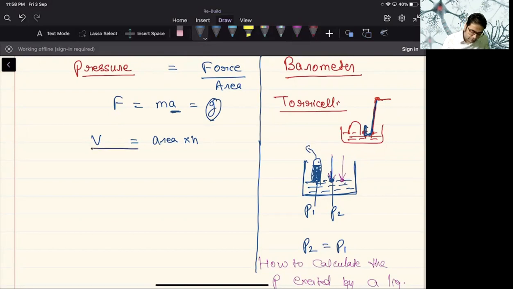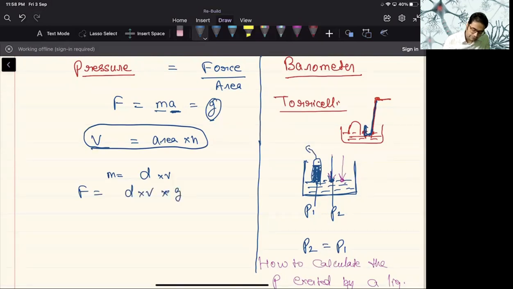Now volume, that is the measurable property, that is area into height. So we can assume that in place of mass, we can take density into volume. We're talking about the mass of a specific volume of the gas. So mass will be written as density into volume. Fine. So F is equal to density into volume into G.